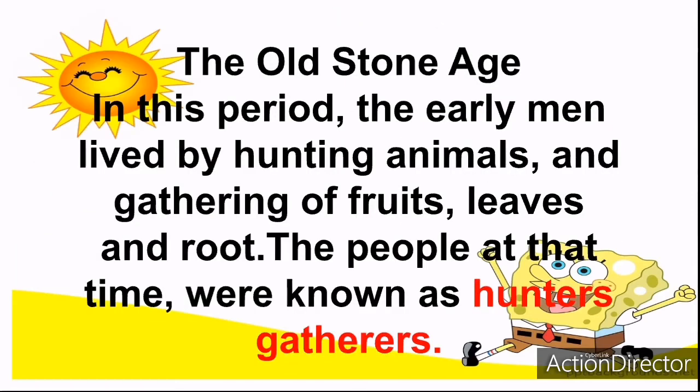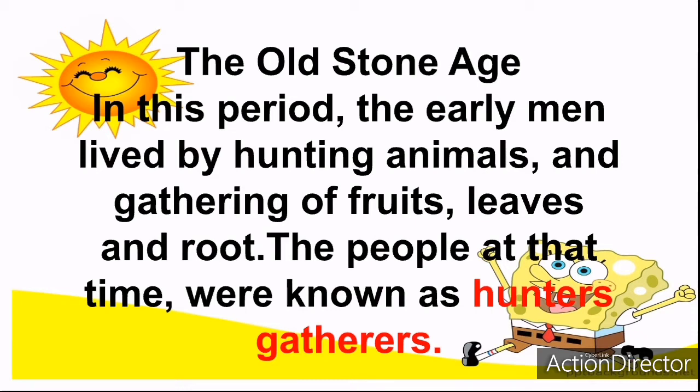Okay, now we'll go over to this Old Stone Age. In this period, the early men lived by hunting animals and gathering of fruits, leaves, and roots. The people at that time were known as hunter-gatherers. So, in the Old Stone Age, the people lived by hunting.